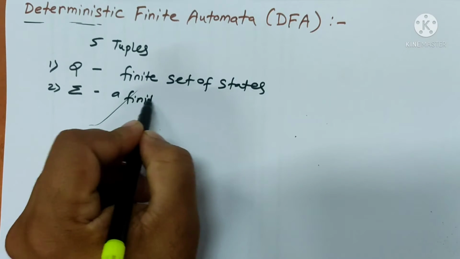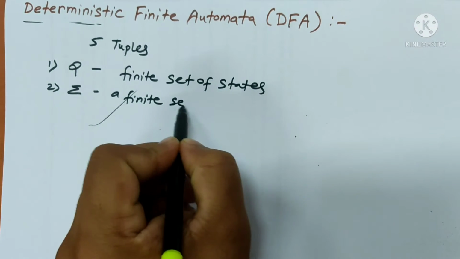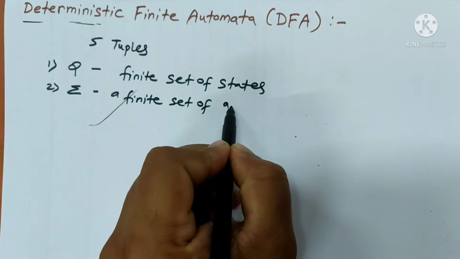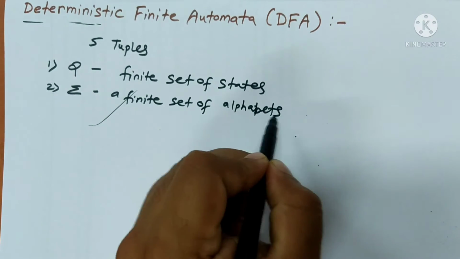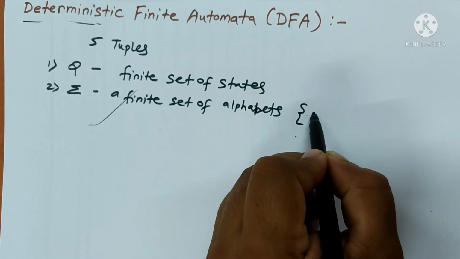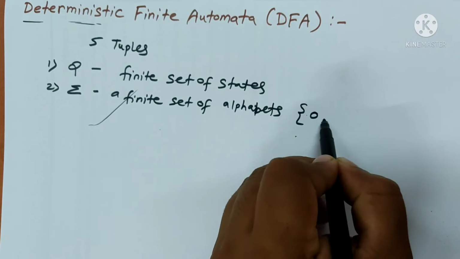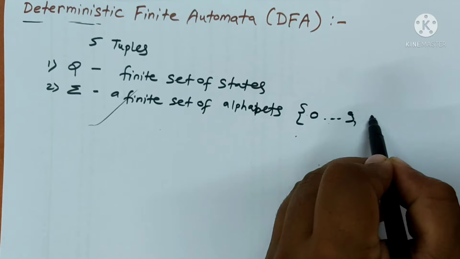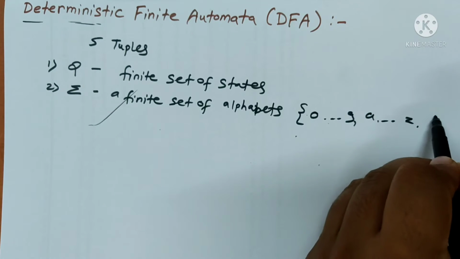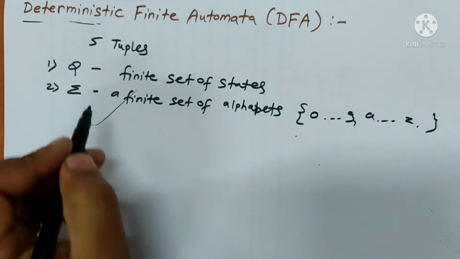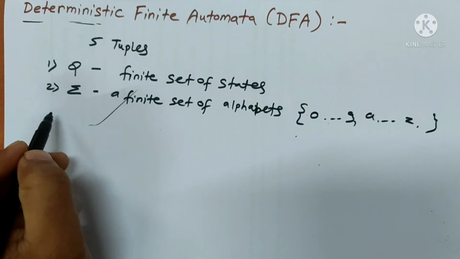A finite set of alphabets. So in that alphabet, we use a combination of 0 to 9 or A to Z small, and the symbol we use is sigma, the input alphabet.